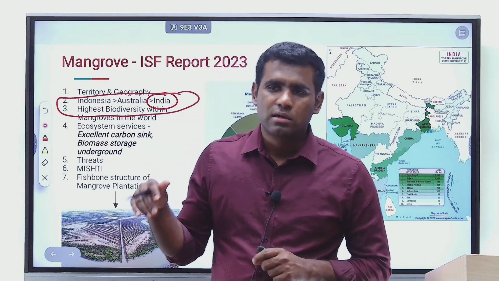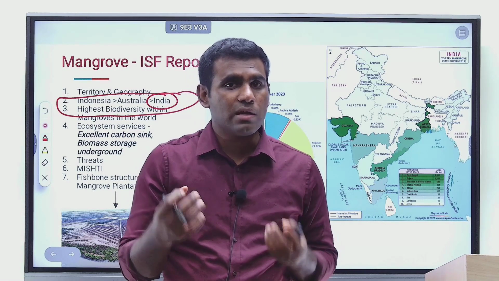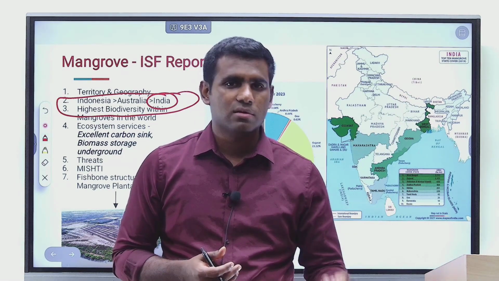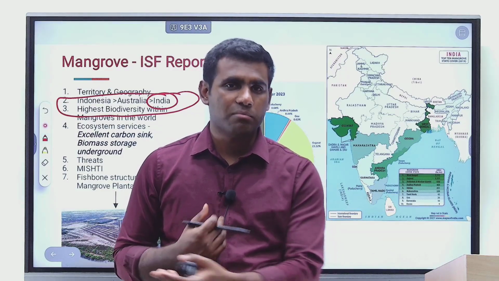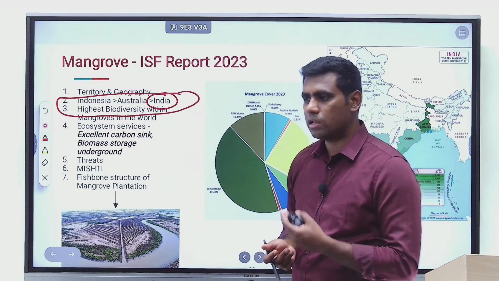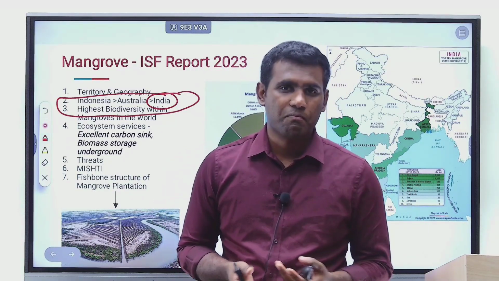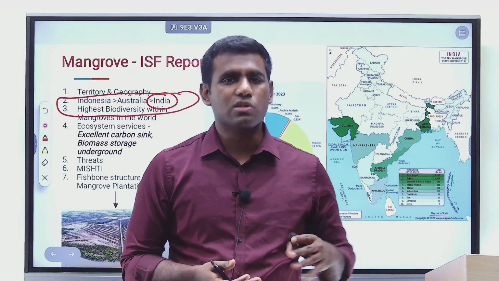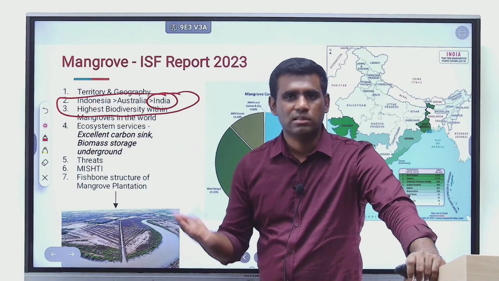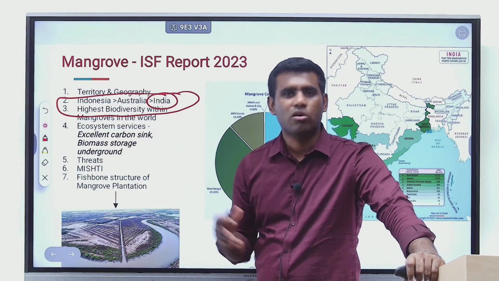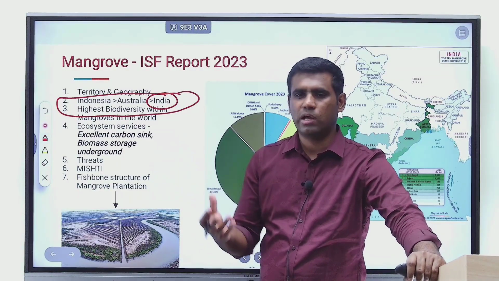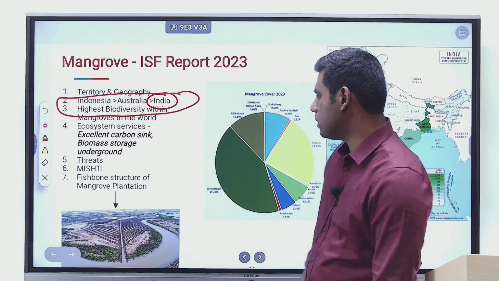Mangroves are also a very good source of minor forest produce. Honey collection is done from these mangrove forests. They are a very valuable source of fodder. So they have a lot of ecological and economic services, and with respect to tourism, mangroves are excellent spots for nature tourism. There are so many rides and water safaris organized in the middle of these mangrove forests. So that way as well, mangroves have a good economic significance to contribute.